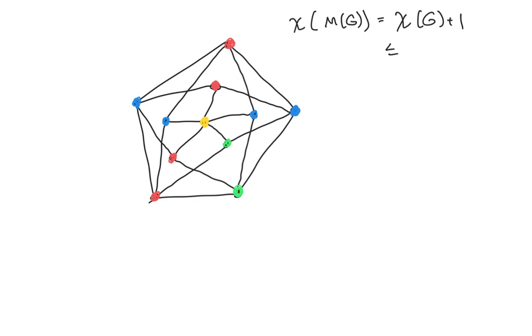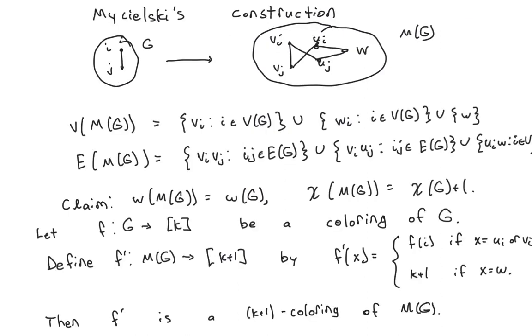All right, so now we are in the place where we want to show that the chromatic number is increased by 1. First, I want to give the upper bound. Suppose I have a coloring of G with k colors. Then I'm going to create a new coloring of M(G) using k plus 1 colors as follows. I'm going to use the original coloring if I have a vertex of type U or V by just giving it its original color. So I'm taking each vertex and I'm splitting it into 2 and keeping their colors.